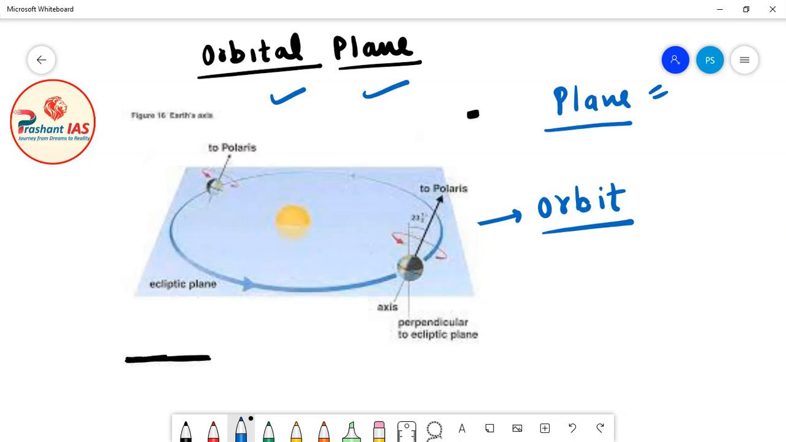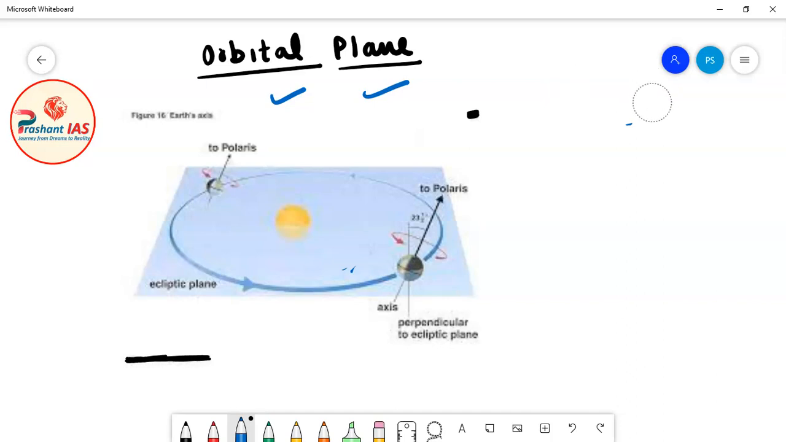You can see that earth is revolving around the sun in this plane only. So this blue color portion represents the orbital plane. The orbital plane is a plane which passes through the orbit of earth around the sun. Now friends, based on this, I want to teach you a very important concept. Now what is that concept? So let's see.